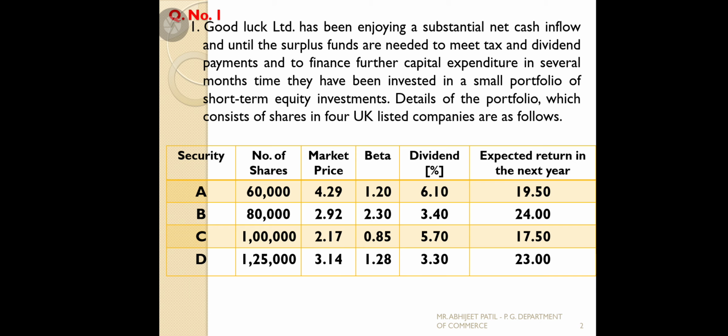This is new in the problem. Till now, in the problems we solved, they gave number of shares, market price, beta, dividend, or investment price and cost price, or investment values at the end. But here they have already given the next year's return. The expected return is already given for the next year: A 19.50%, B 24%, C 17.50%, D 23%. Annually they get that much return in the next years.